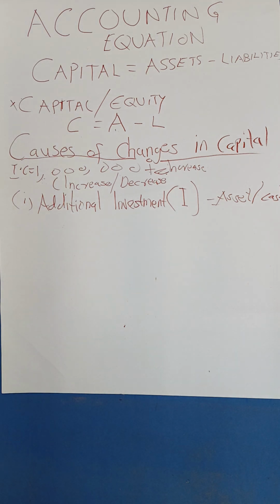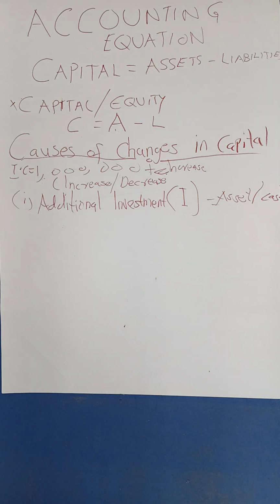And if you want to give an explanation, you can just say this is when the owner of the business brings in personal cash or assets into the business for business use. Therefore, it results in an increase in capital.